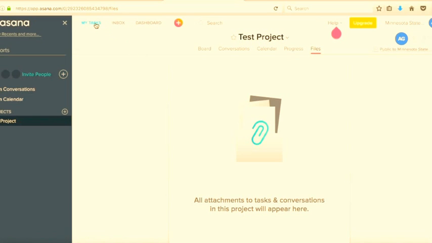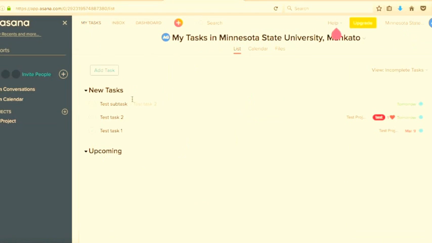So if you see on the upper corner, we have 3 options. First one is my task. My task will show you all the tasks that are there.